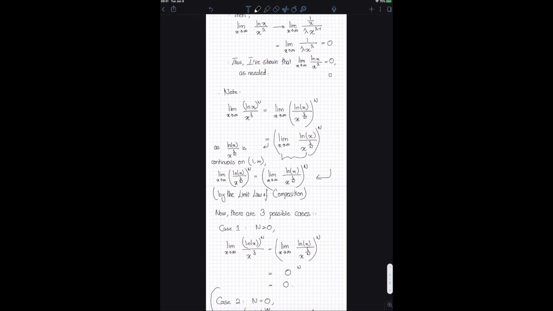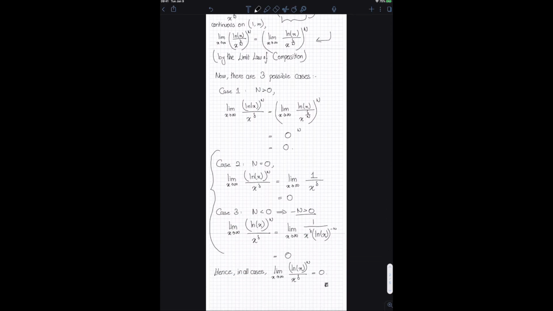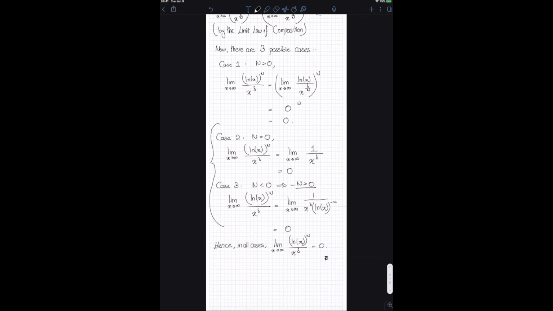Okay, but if you want to prove this theorem for any real number, then you need to recognize that there are two other cases. There's a case 2 and there's a case 3 as well, where n is negative and where n is equal to 0. And then you also need to solve for those two cases separately. And that is what I've done over here.